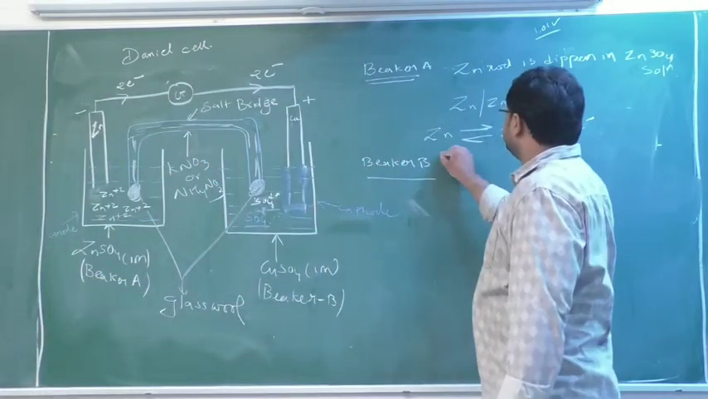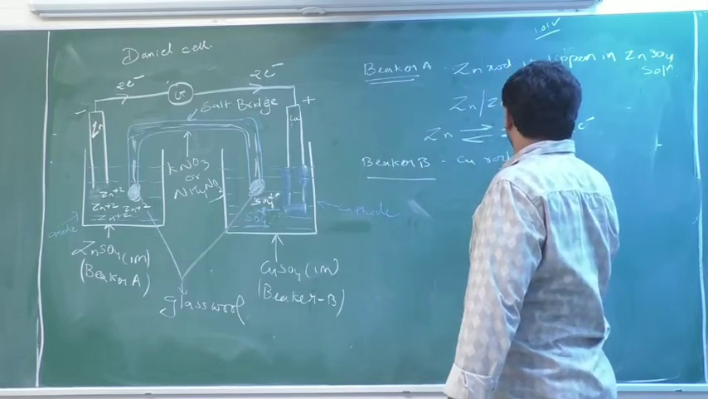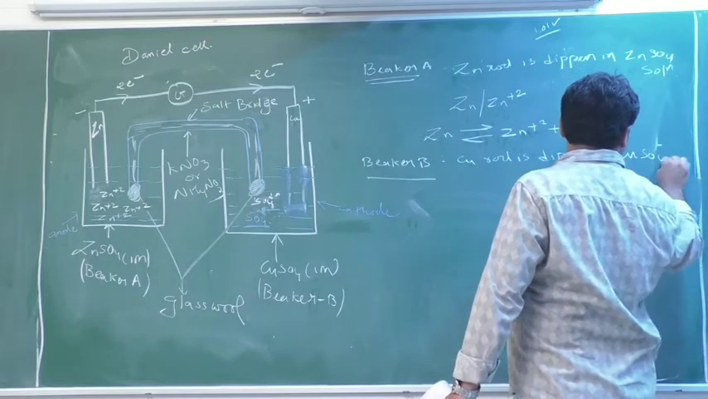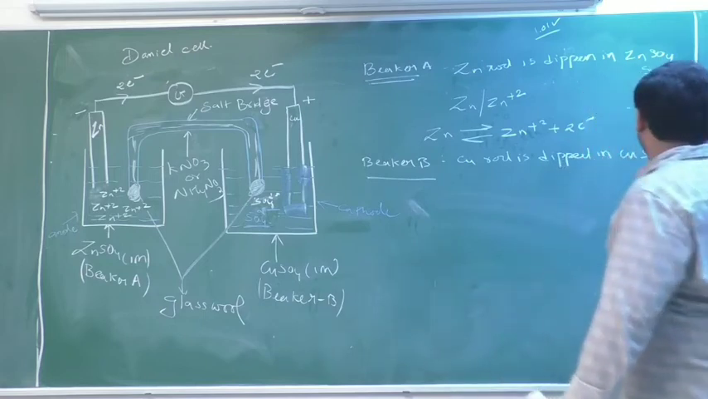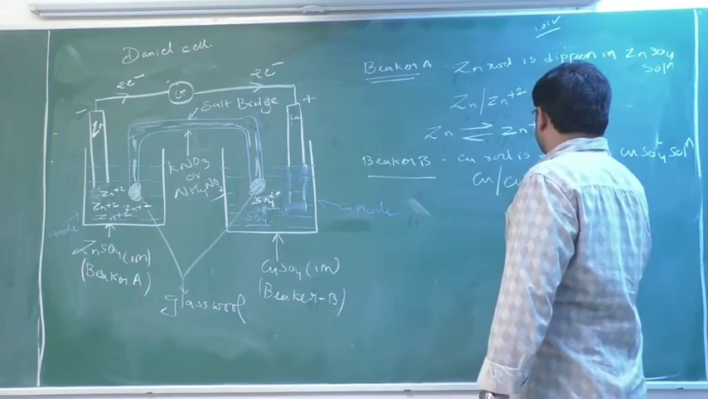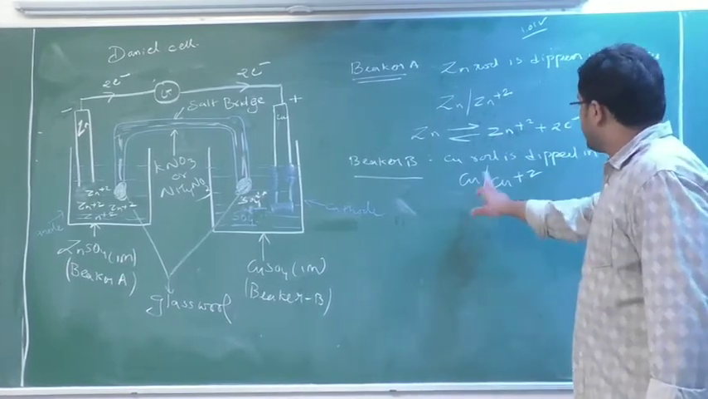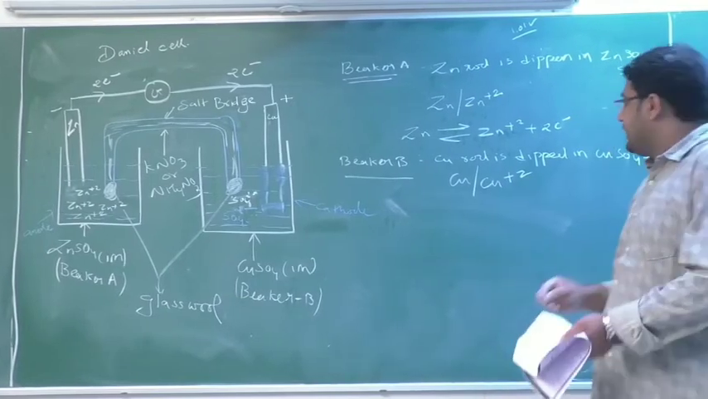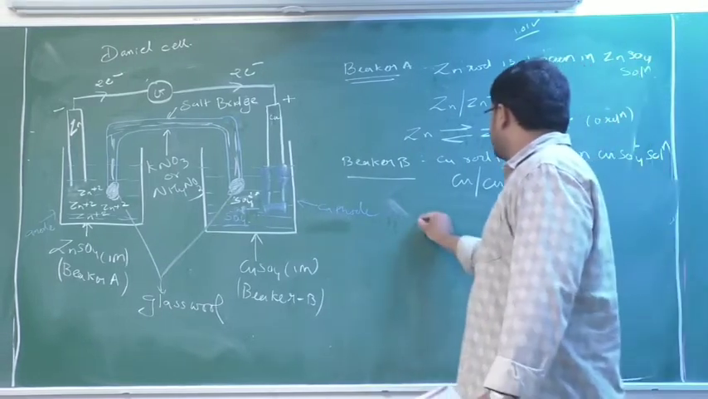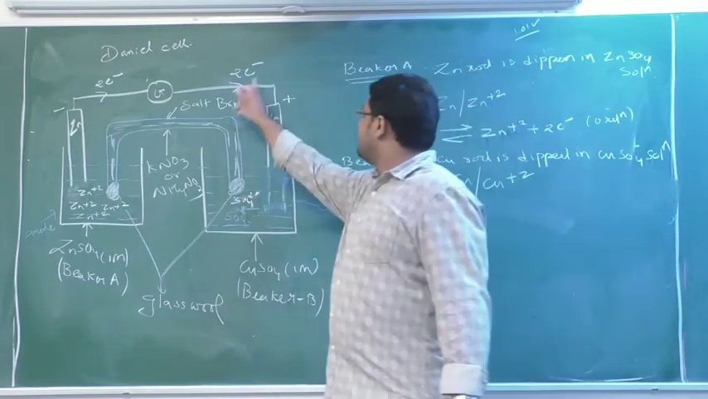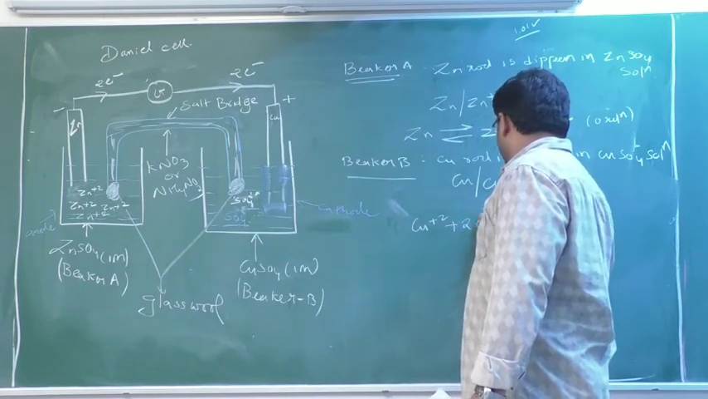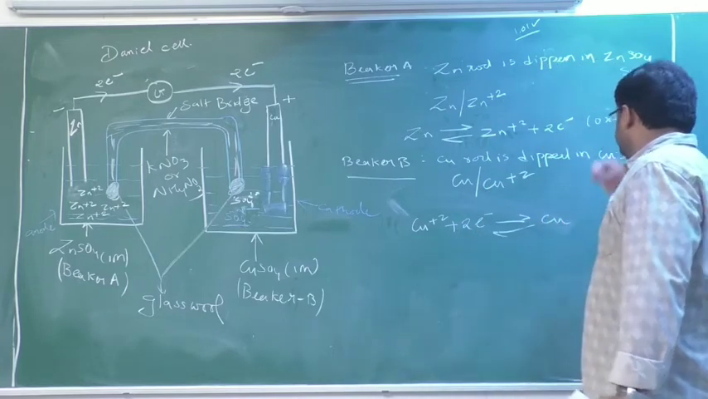In beaker B, a copper rod is dipped in CuSO4 solution. Copper rod is dipped in a CuSO4 solution. So I will show the representation. This shows that copper is in contact with Cu plus 2 solution. So here in beaker B reduction occurs. Here oxidation occurs. So in beaker B what occurs? Reduction of Cu plus 2. Because the electrons come here, they will find Cu plus 2 from CuSO4. This Cu plus 2 gains 2 electrons and converts into what? Cu. So here reduction.